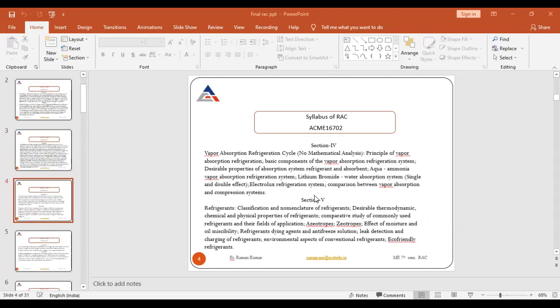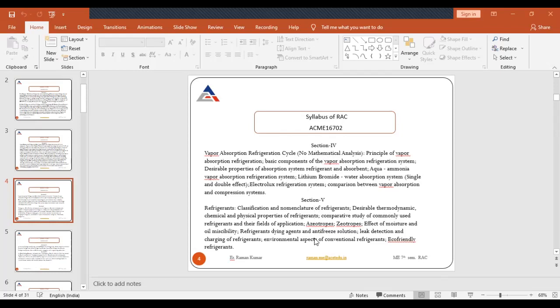Then what are its properties and what do you mean by aqua-ammonia vapor absorption cycle, lithium bromide-water absorption system. Okay, Electrolux refrigeration system. This Electrolux refrigeration system is also included in your syllabus. So this is a very important part. Okay, so what is the difference between vapor absorption and compression cycle? So I will cover all these topics under this section 4.